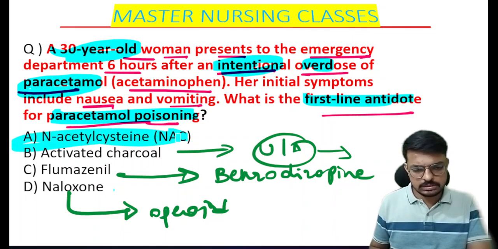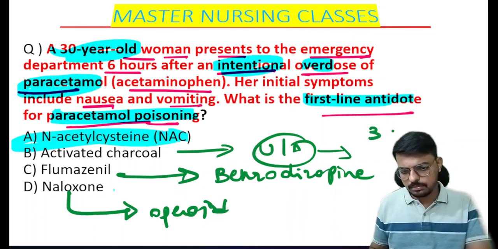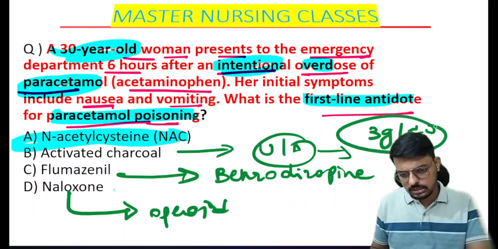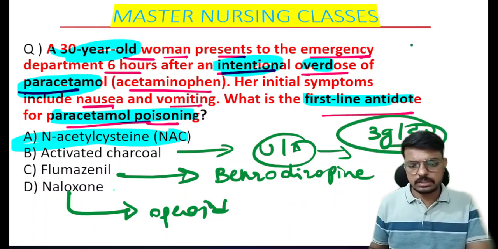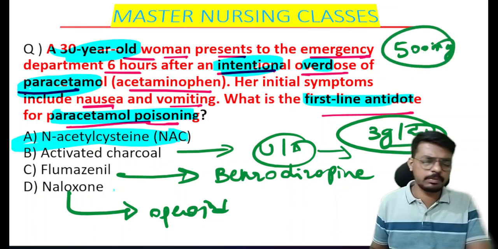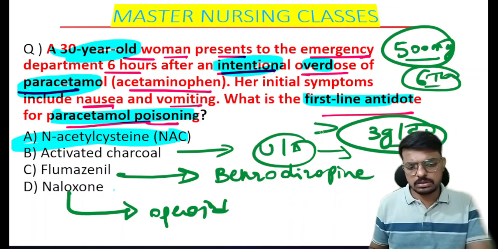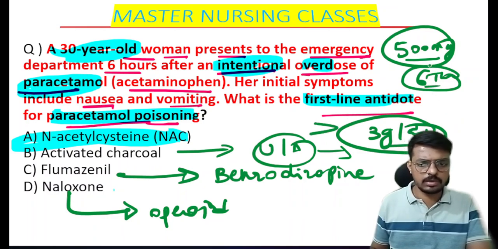Antidote is the N-acetylcysteine. What is the safest dose of the paracetamol? 3 gram per day is the safe dose. Paracetamol comes mainly in 500 mg and 650 mg also. So 500 mg usually we will use. So 6 tablets is safe per day. If the patient has taken more than 3 grams or more than 6 tablets of the 500 mg, that may damage the liver.